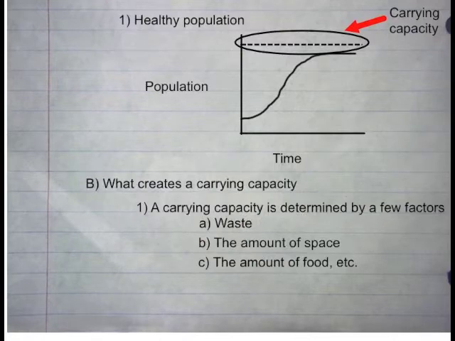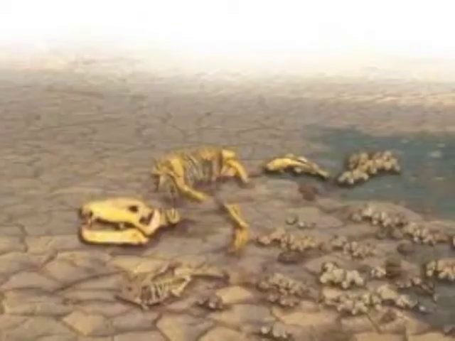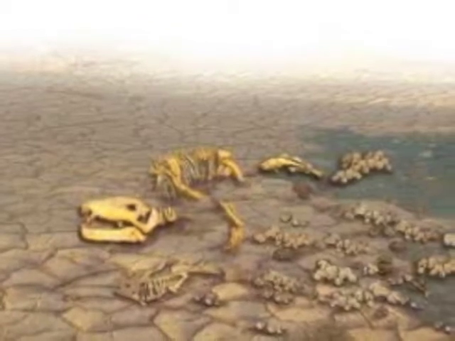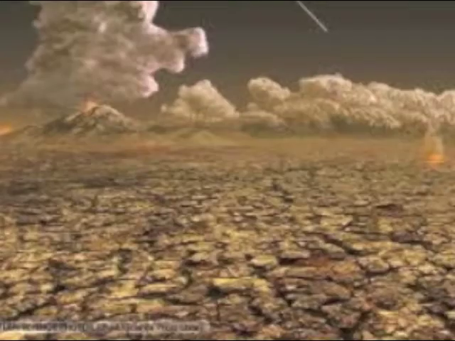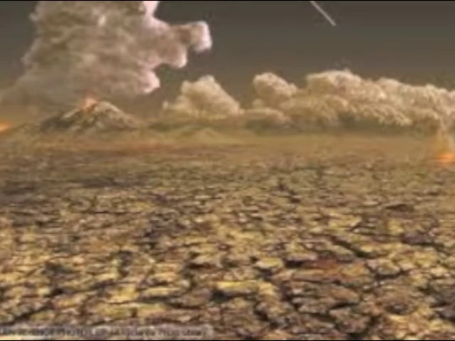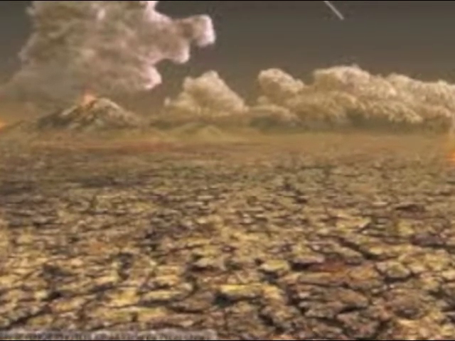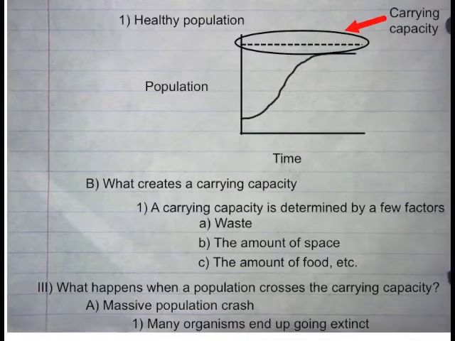What creates the carrying capacity? A carrying capacity is determined by a few factors: waste, the amount of space, the amount of food, etc. But what determines the carrying capacity? Surely there has to be some sort of guiding way to determine how many organisms can be in an area without causing problems. What happens when a population crosses the carrying capacity? Massive population crash. Many organisms go extinct.